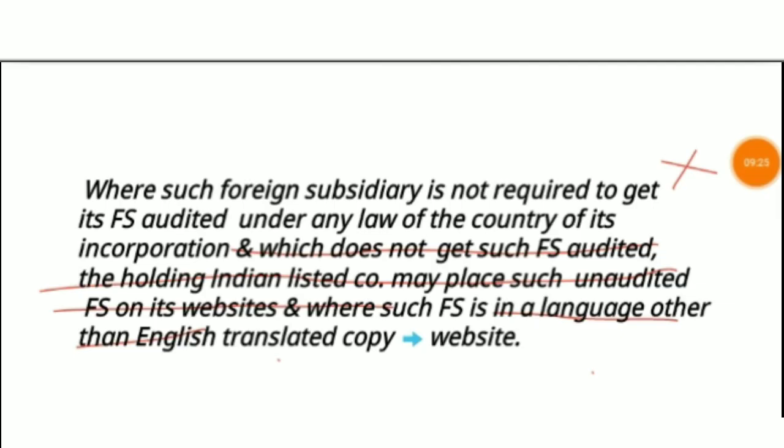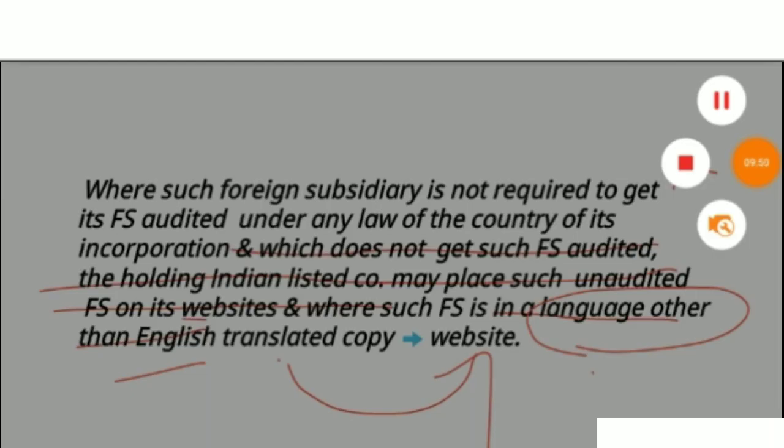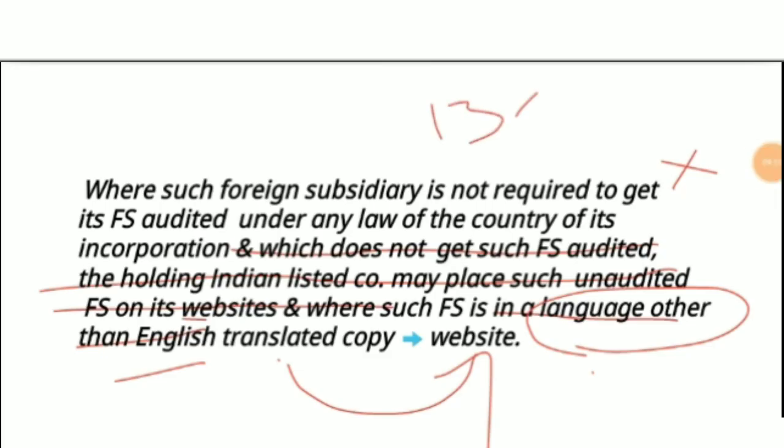So if that foreign subsidiary is not required to get its accounts audited, the Indian listed company may provide, or they may put, the financial statement, that is the unaudited financial statement, on their website, right? But at the same time, if it is in a language other than English, then a translated copy shall be provided on the website of the Indian listed holding company. Okay friends, so here we discussed only 136 subsection 1.